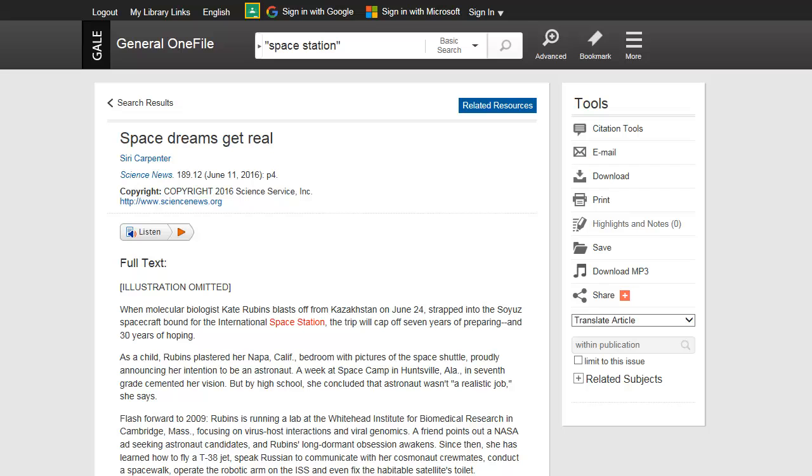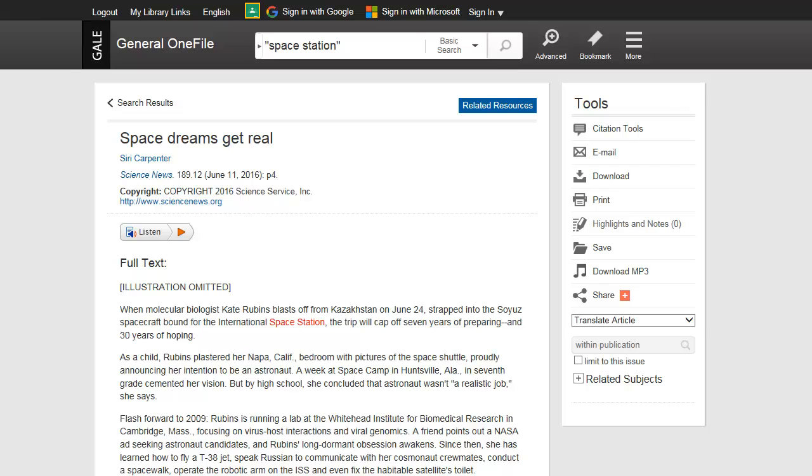For each document, you're provided with the document name and source, that is the periodical from which the document comes, as well as other details. Click the Listen button to hear the document read aloud. Notice that your search term is highlighted in the text. If your library also subscribes to GVRL, depending on the contents of your library's GVRL collection, you may also find links within the body of your document to related articles in GVRL ebooks.